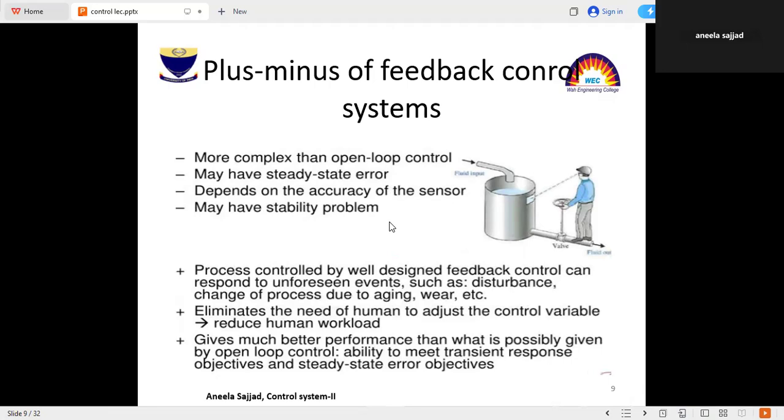Similarly, it has some advantages like process control, like well-designed feedback control. It can dispose of unforeseen events, like a disturbance that can occur in the feedback circuit, and it causes an increase in the steady state error of the closed loop system. It eliminates the need for a human to adjust the control, reduces the workload, and gives much better performance as compared to an open loop system.